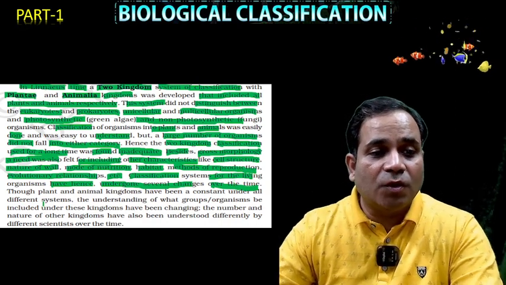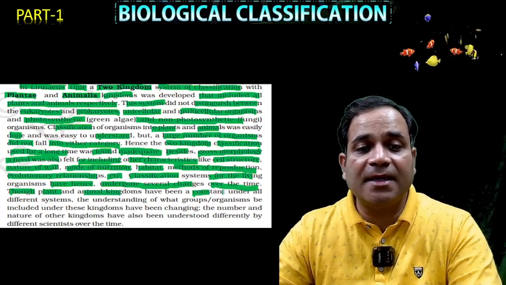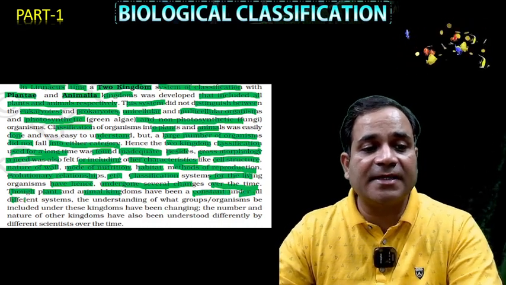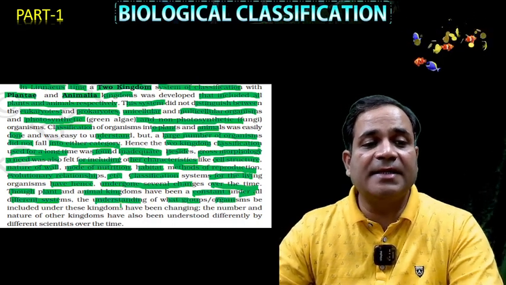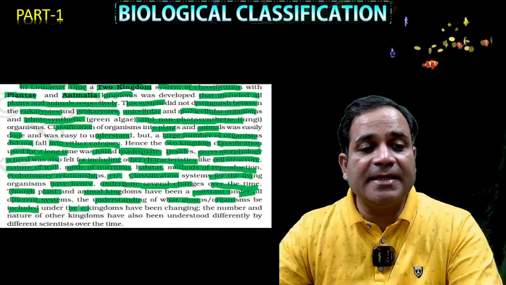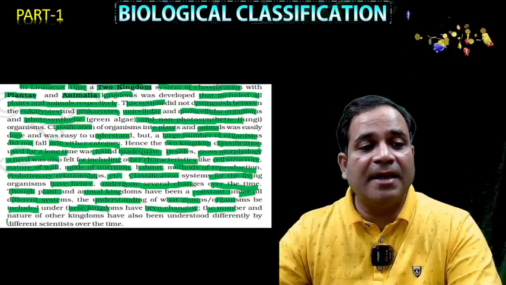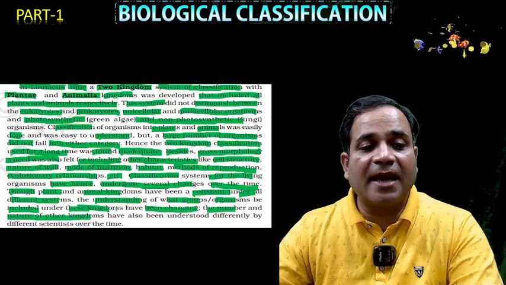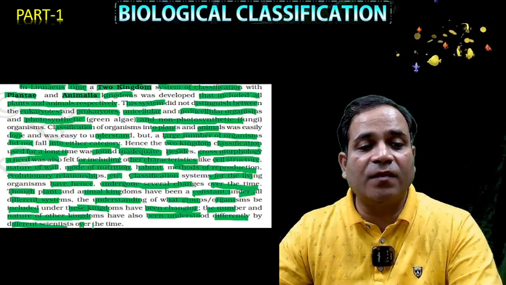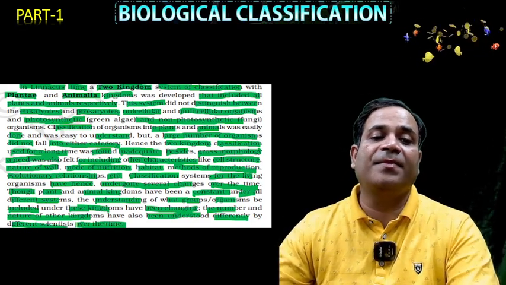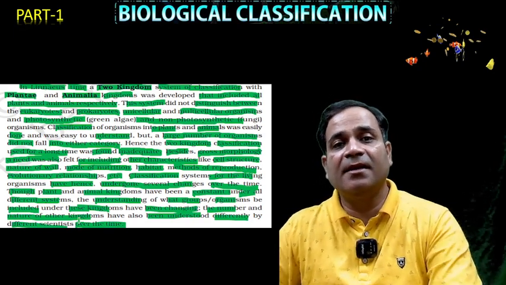So what I'm saying here, though plants and animal kingdoms have been a constant under all different systems, the understanding of what groups of organisms should be included under these kingdoms has been changing. So the number and the nature of other kingdoms have also been understood differently by different scientists over the time. Yes or no? तो मैंने आपको पिछले स्लाइड्स में यही बताने की कोशिश की।